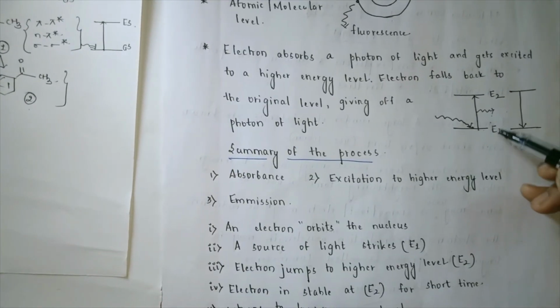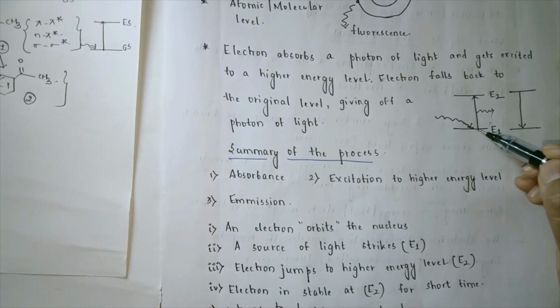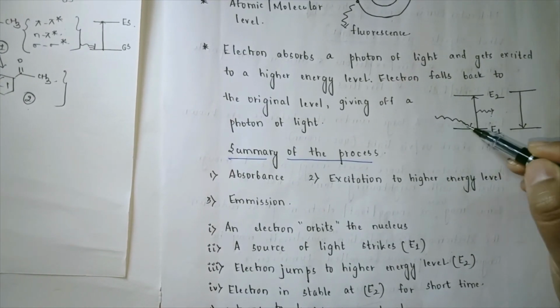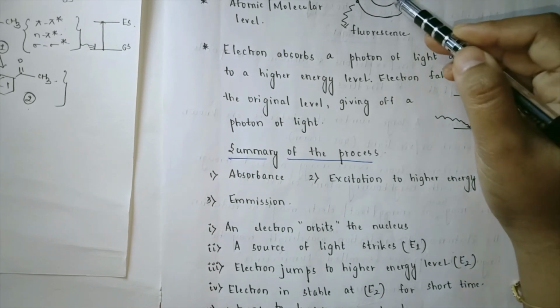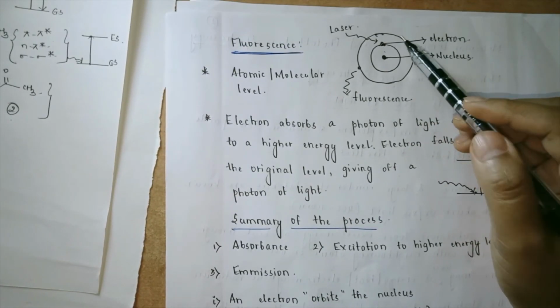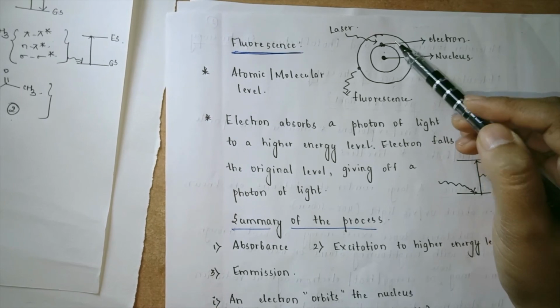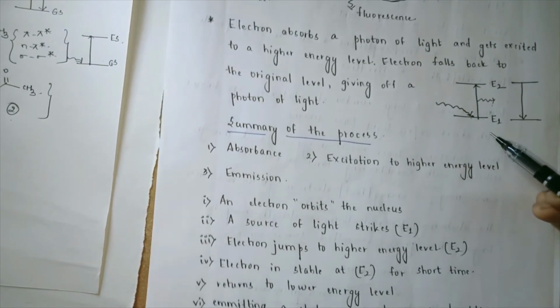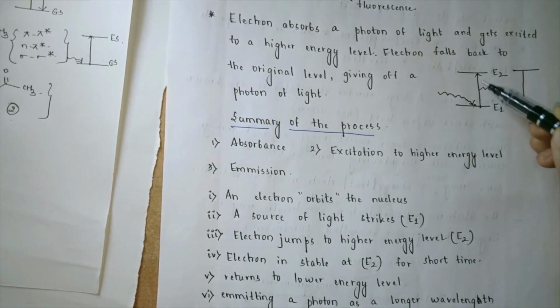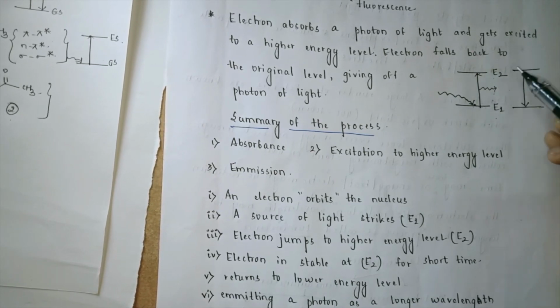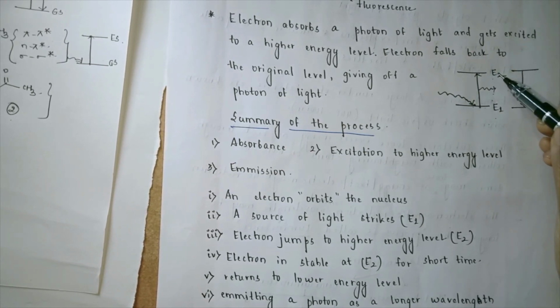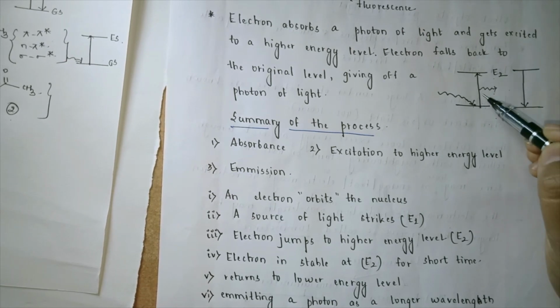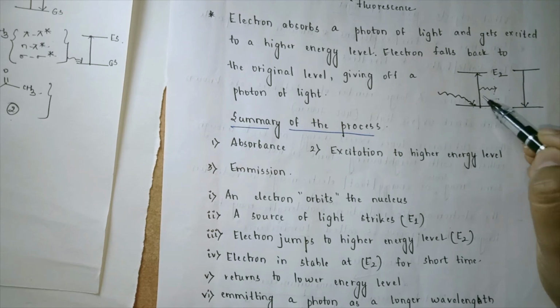Now what happens here? Let us say that some amount of energy has been given, that is, laser light is given to this particular electron. That is, this particular electron is absorbing some amount of energy. Once this energy is absorbed, it moves to a higher excited state, that is E1 to E2. Once it moves from E2 back to E1, there is some amount of energy which is released back. Now this is a photon of light which has been given.